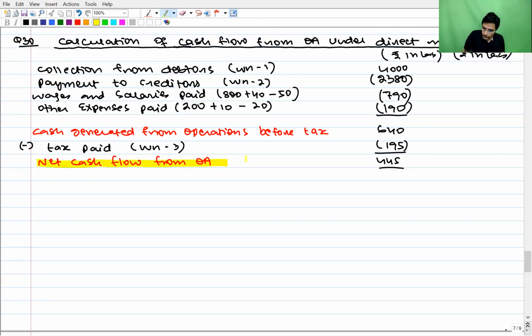And the same question they asked us to solve by indirect method also. So we'll do it by indirect method too. But first you copy the direct method, then we'll discuss indirect method. I will wait on every page for around 5 seconds, and then you can pause it, you can copy it.